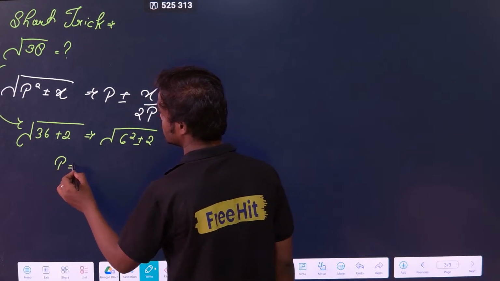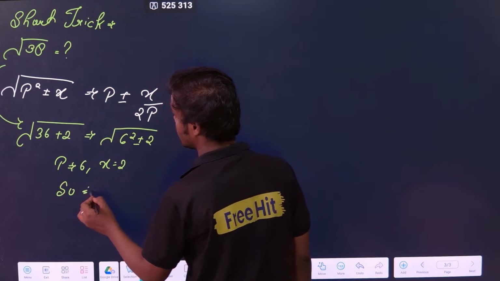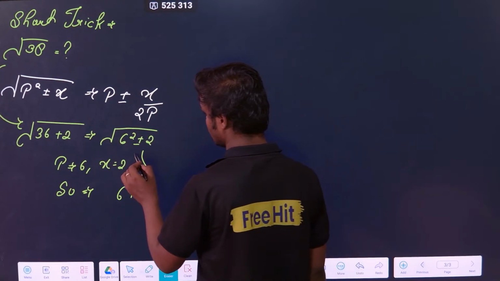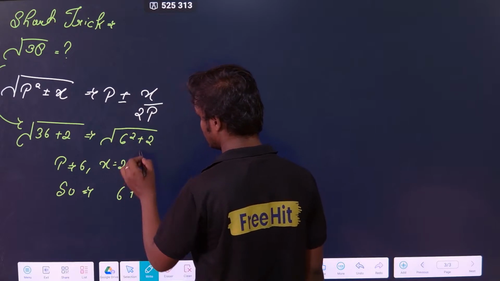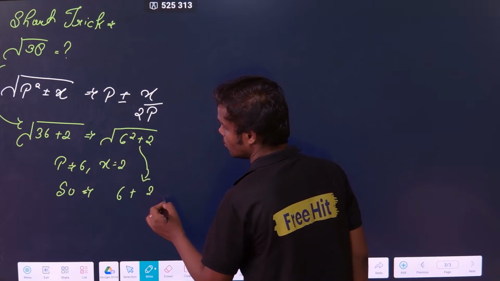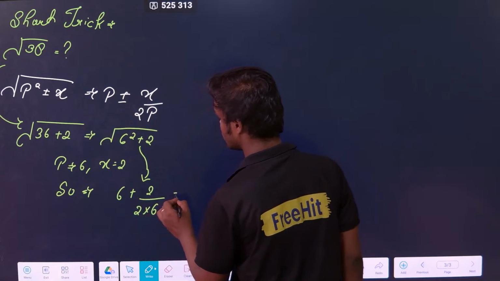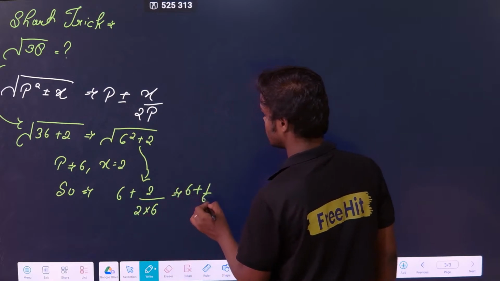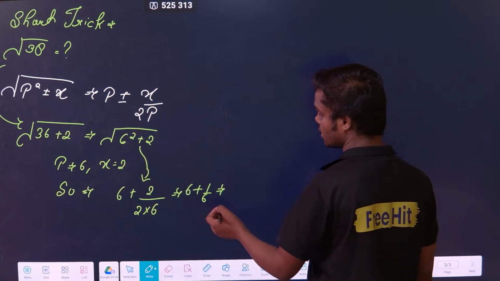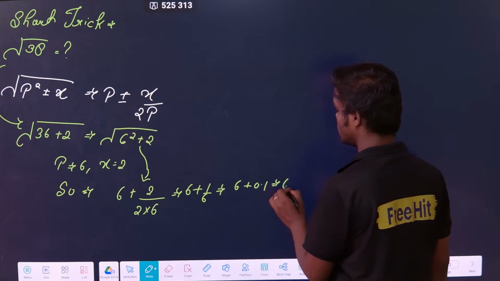So p value is how much? 6. And what is x value? X value is 2. So directly I can say this value will be equal to how much? 6 plus, minus should not be here, because if you are taking plus here, you have to take plus here also. 6 plus x upon 2 into p. What is p? P is 6. So how much you will get? 6 plus 1 by 6. 6 plus 1 by 6 is how much? You can calculate. 1 by 6 is 0.1, almost 6.1.